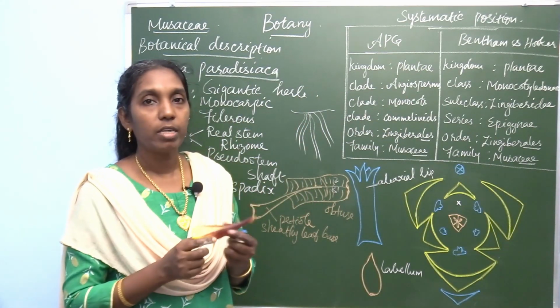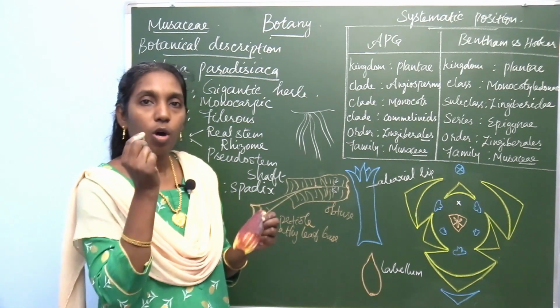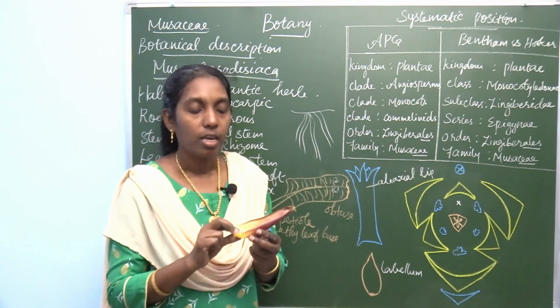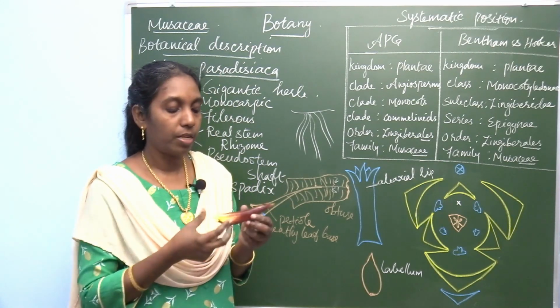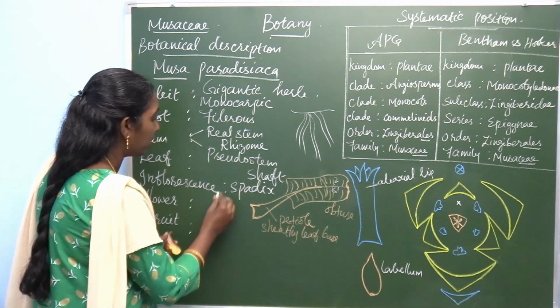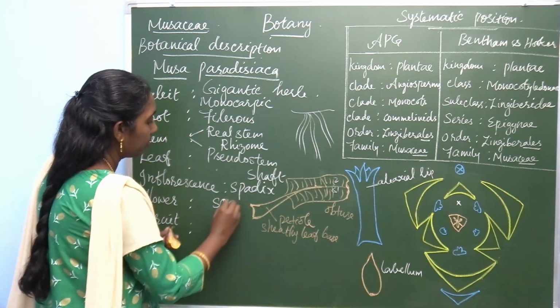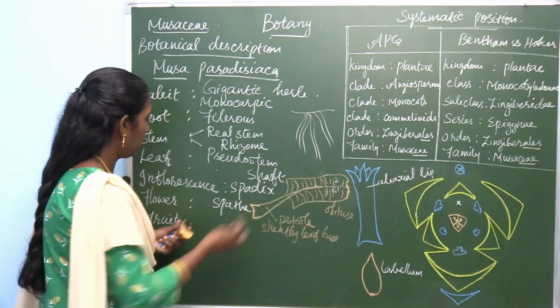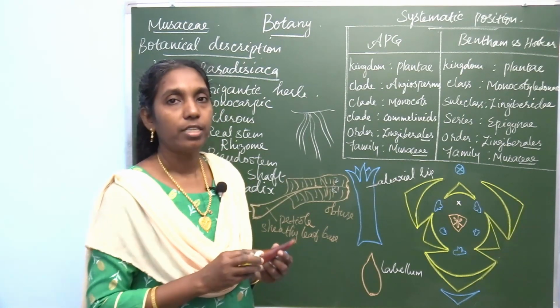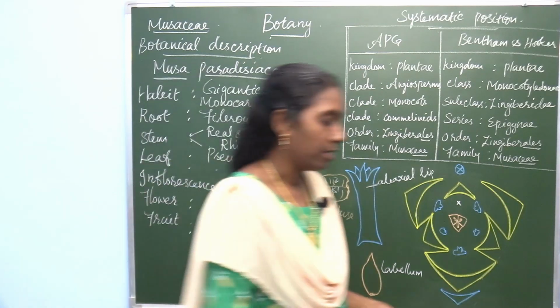Normally plants possess a small bract, but this inflorescence shows a large bract, boat-shaped, called the spathe. The flowers are arranged in rows in it.